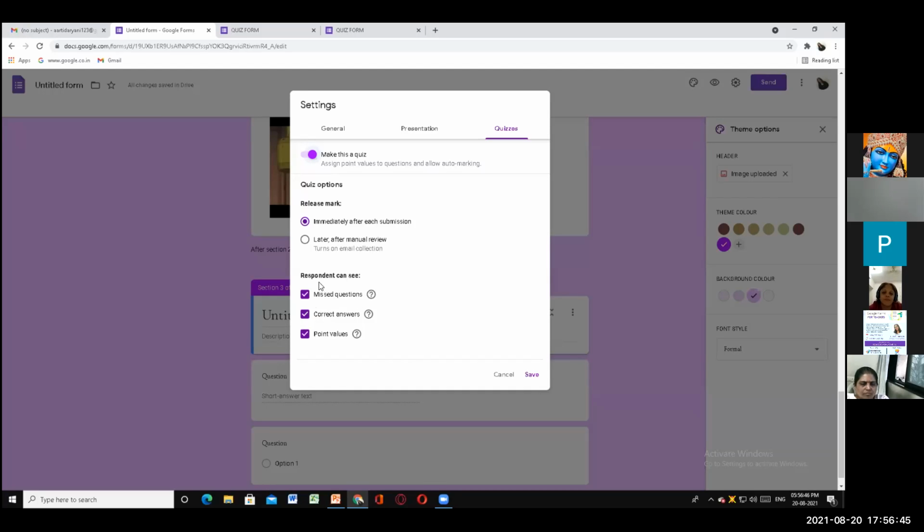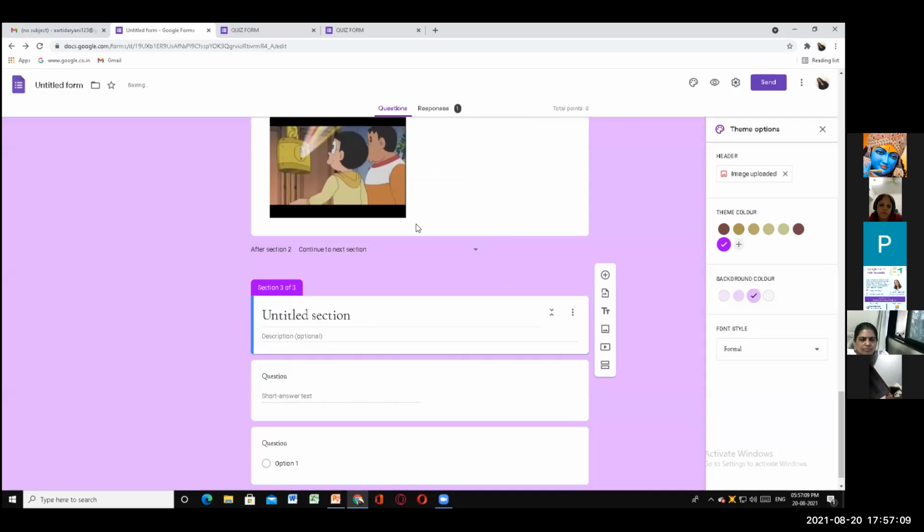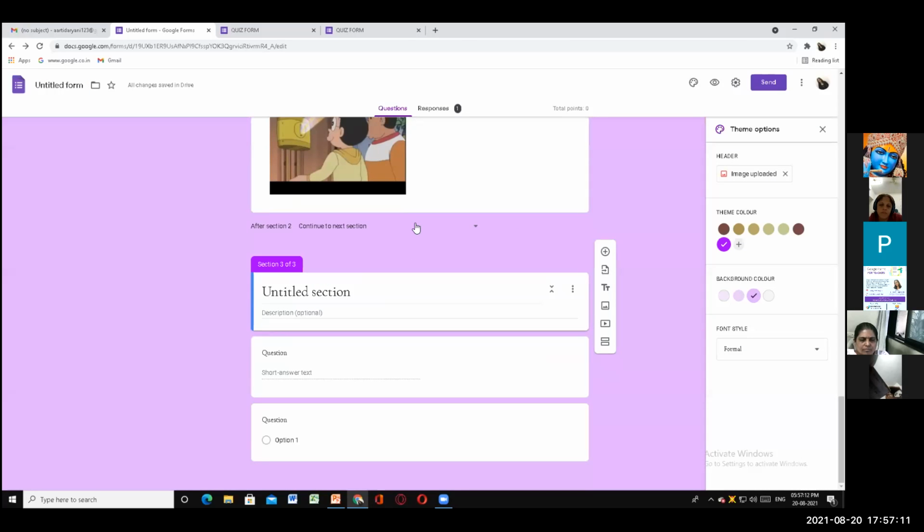So all this is required. Why? Because if the child has missed a question, he will get the notification message. If the child has put the wrong answer, the child will be able to see the correct answer. If the child has not been able to answer any question, he will get the notification there. Click on save and your task will be completed. The next part, send. Now I want to send this form to my head, to my editors, to my team.